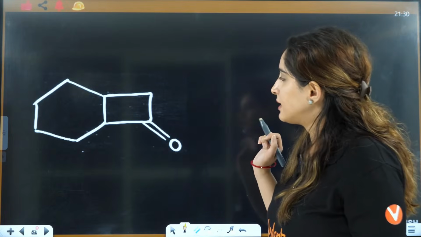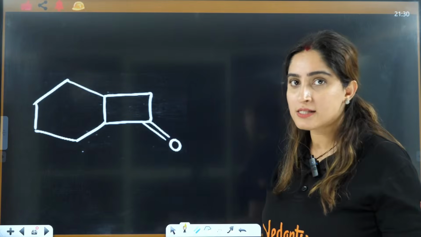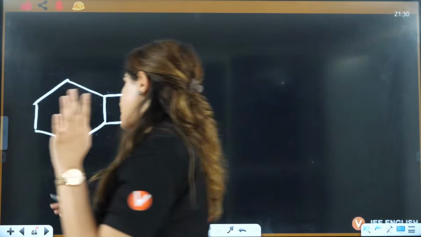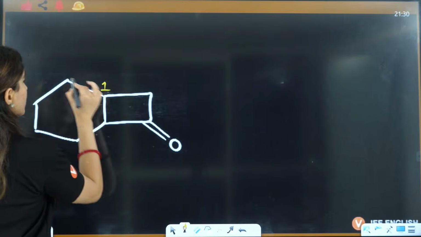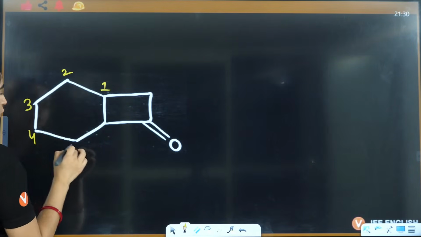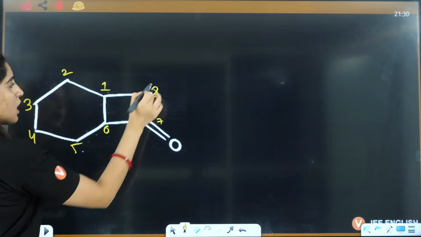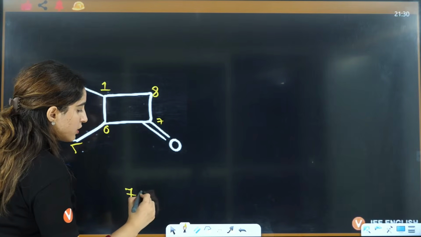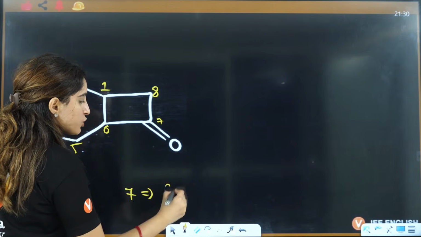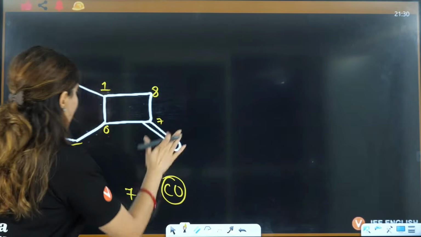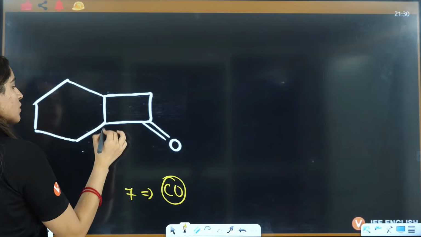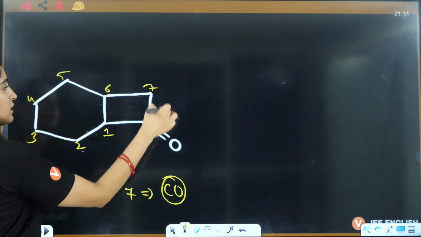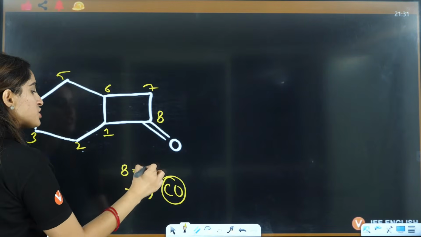Let's focus, study, it will give you more benefit. So let's see this. Longest and shortest. Doesn't matter if you have any functional group, your rule is not going to change. So it will be 1, 2, 3, 4, 5, 6, 7, 8. But 2 possibilities are there. Here I can give 7th position to this CO group, and here if I choose it like this, 1, 2, 3, 4, 5, 6, 7, 8, I will give 8th position to the CO group.